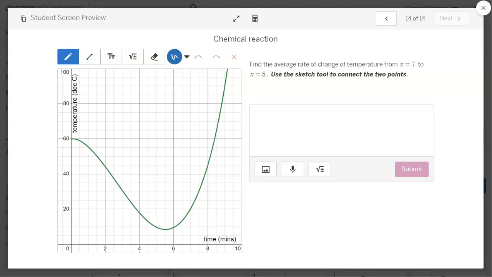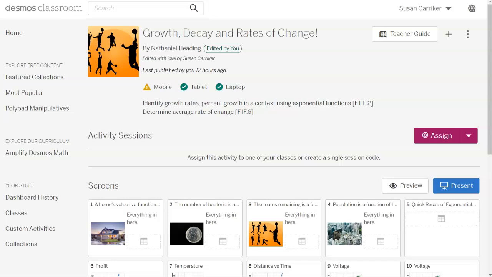The average rate of change, they still need to put the units on each one of these average rates of change. And that concludes our Desmos activity. Now, it doesn't really take that long, except for it is new. And I guess it depends on how strong the students are at their exponential growth and decay. So that could take some time.